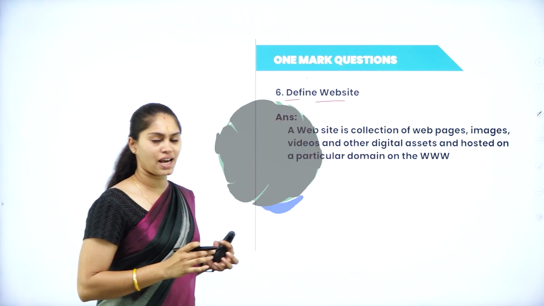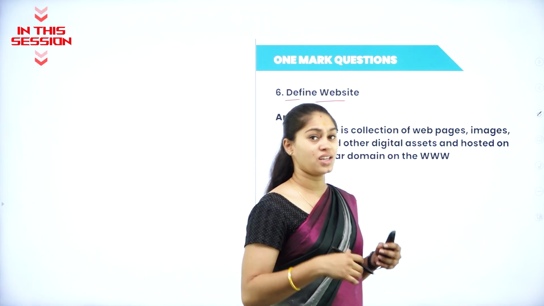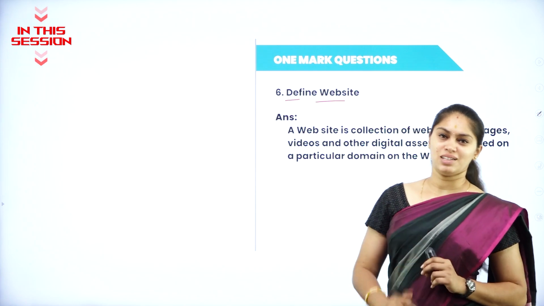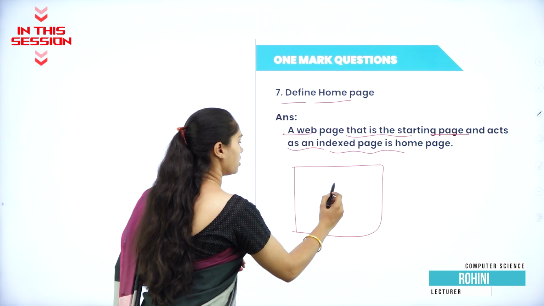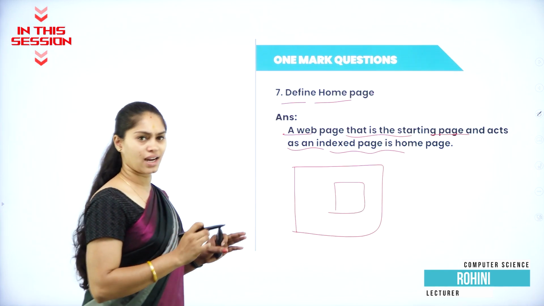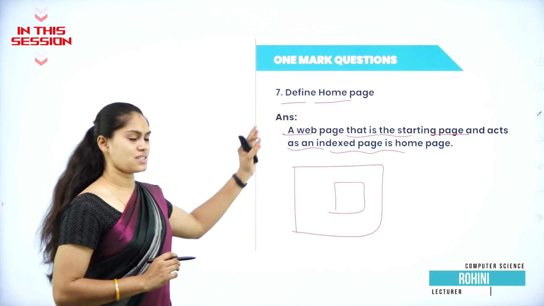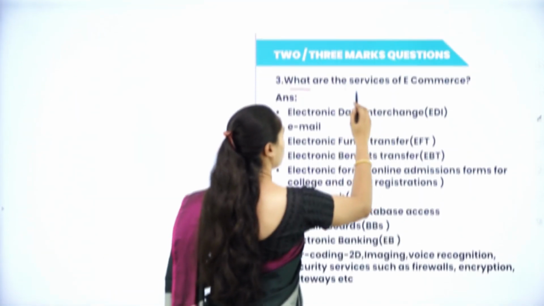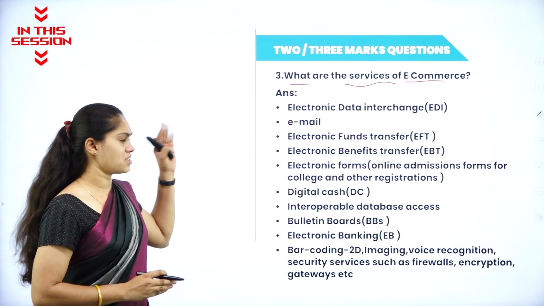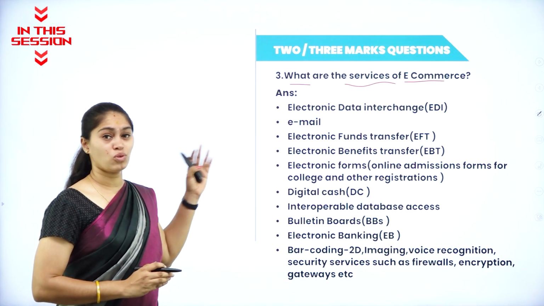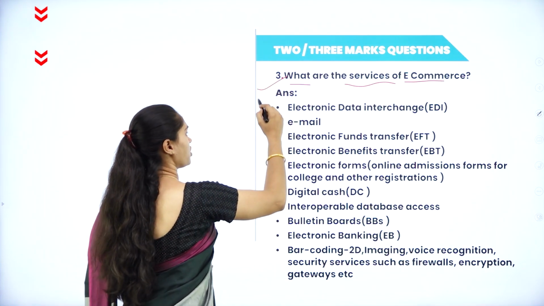What do you mean by website? We know we have a web page. If it is a collection of web pages, then it will be a website. So if I consider any website, whatever the first page that I am going to get in the website, that will be considered as what? Home page. So what are the services we can get with the help of e-commerce? This is a very important question and most frequently asked 3-mark question it is.